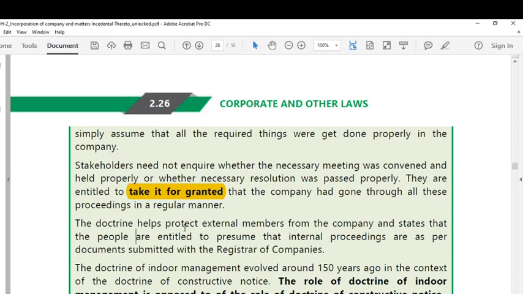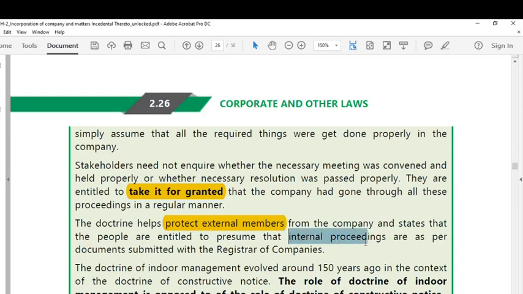This doctrine helps protect external members. See, dear students, you should understand this doctrine helps to protect external members from the company; it states that people are entitled to presume that internal proceedings are as per the documents submitted with the Registrar of Companies.